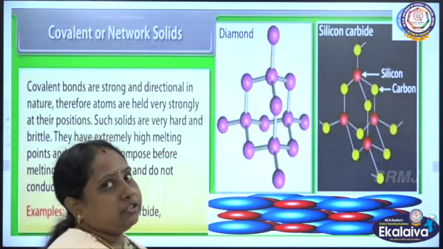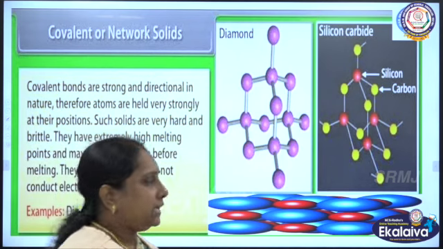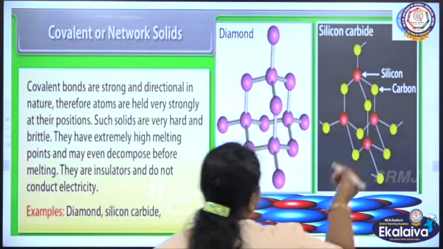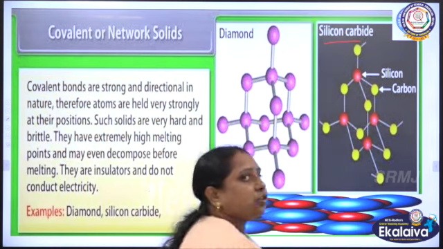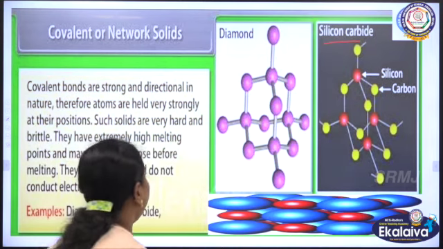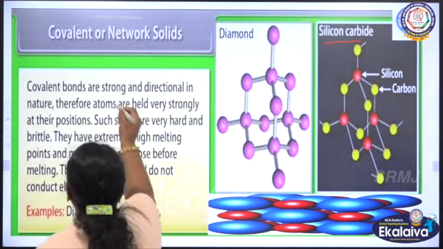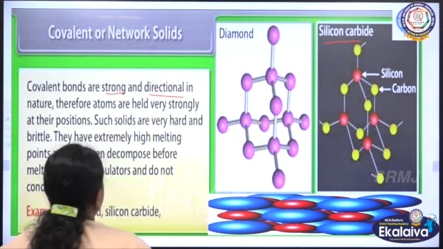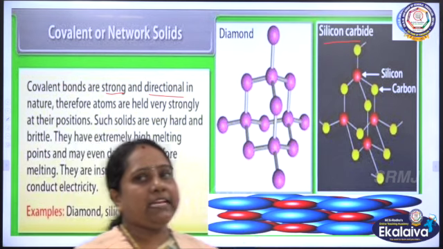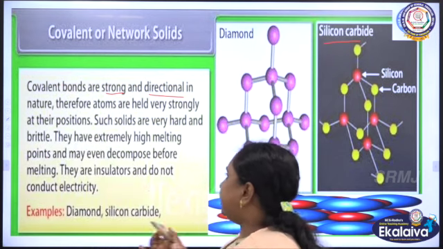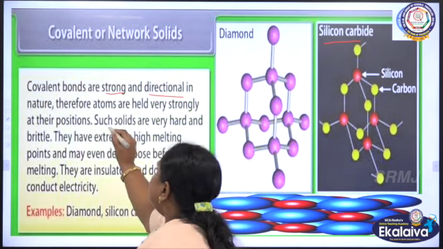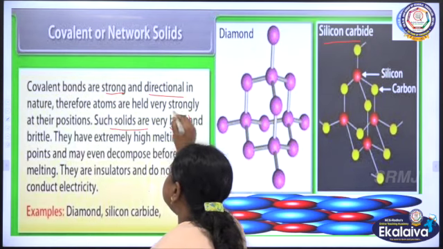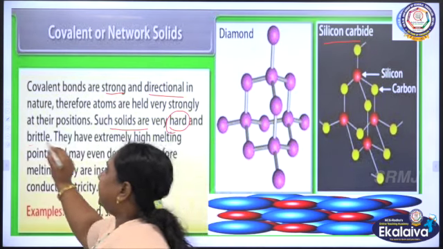Apart from diamond and graphite, we have another covalent solid called silicon carbide, which is also a covalent network solid. Covalent bonds are strong and directional in nature. Therefore, the atoms are held with a strong force of attraction at their own positions. Such solids possess a hard nature and they are brittle too.